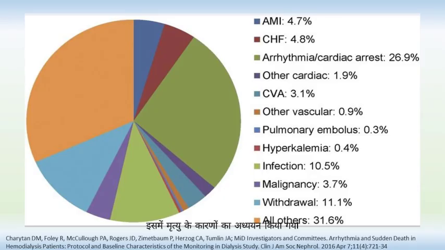This study of the causes of death in prevalent dialysis patients from 2009 to 2011 from the United States Renal Data Systems shows that arrhythmias are one of the leading causes of death. Nearly 26.9% of the patients have arrhythmias and cardiac arrest in this study. Other causes include acute myocardial infarction, congestive heart failure, cerebrovascular accident, and others.